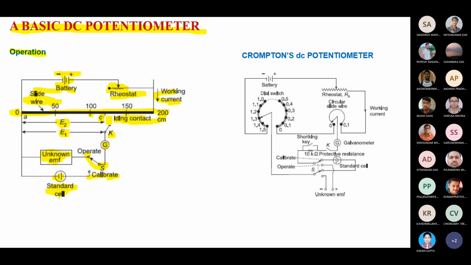If you move the jockey of the slider towards 100 and your galvanometer deflection is more than in the first condition, meaning the deflection when the pointer was connected to the unknown EMF, then your change should be in the reverse direction. The jockey movement should go towards 150.